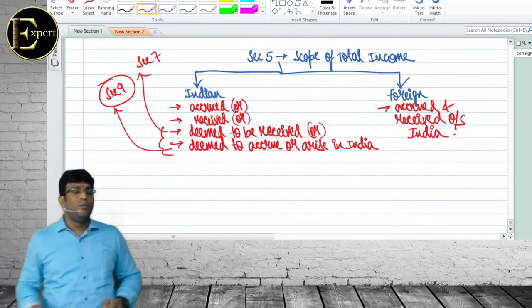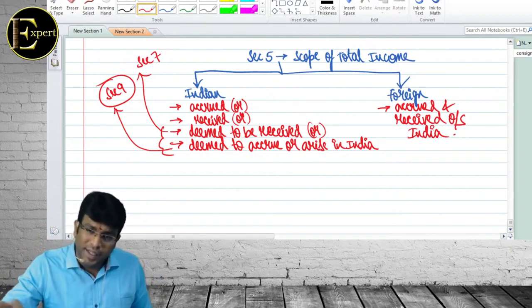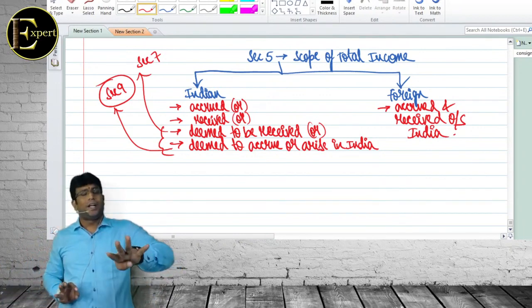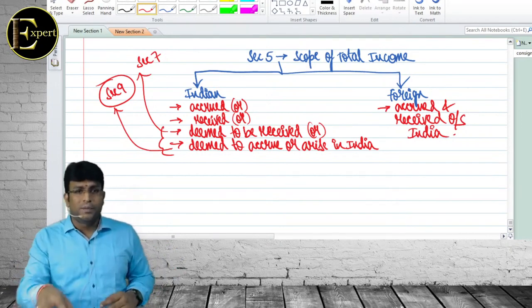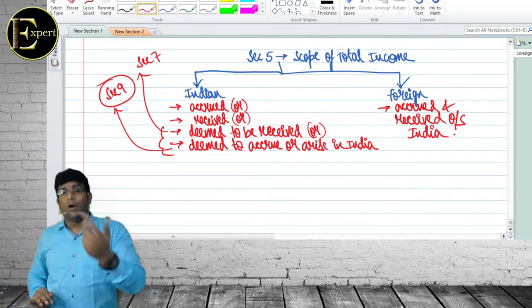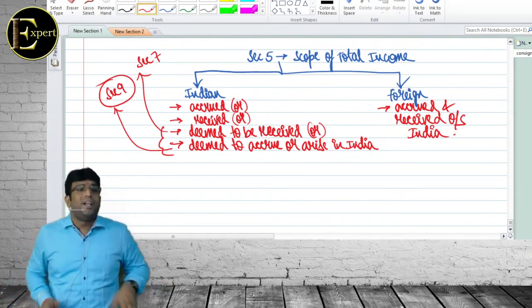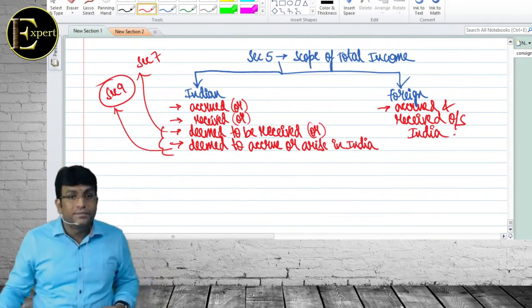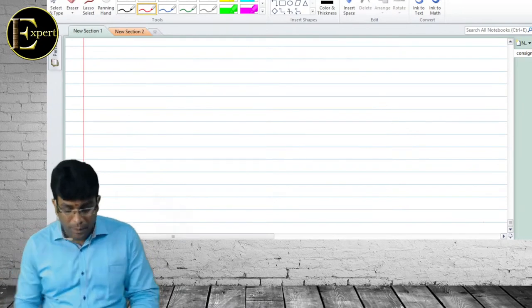Foreign income. Bolo beta, what is Indian income? Income which is accrued or received or deemed to be received or deemed to accrue or arise in India. Then we call it as what income? Indian income. The deemed story, a lot of concept is there, which we'll talk in detail. Foreign income means what? Accrued and received both where, sir? Outside India. Now the question is, if it is Indian income, what will happen? If it is foreign income, what will happen? That's a question which we have to answer. Clear, my dear friends?